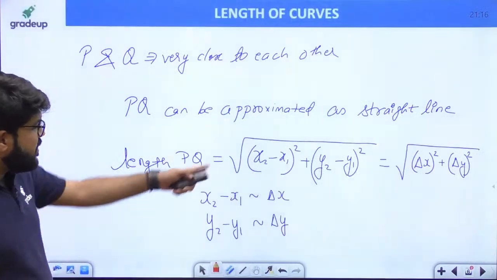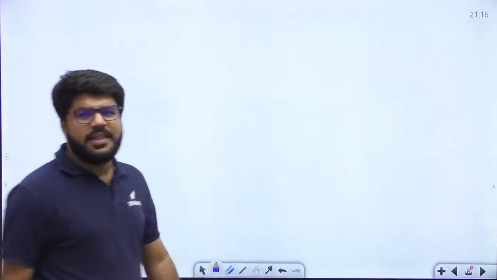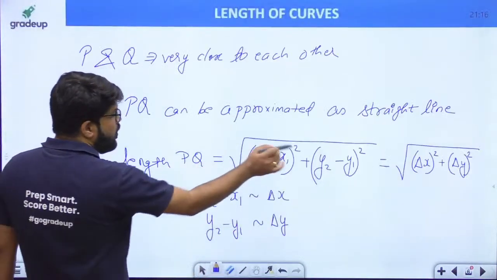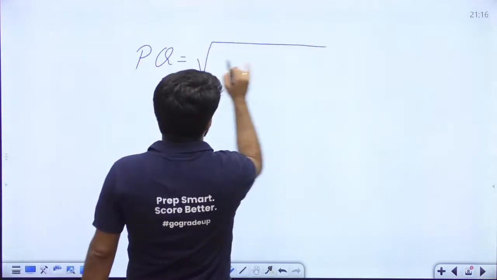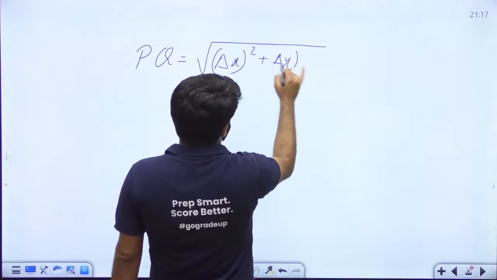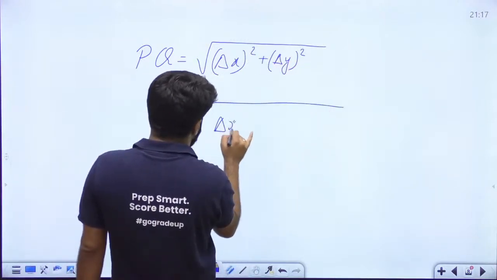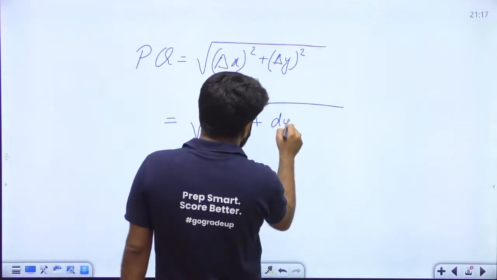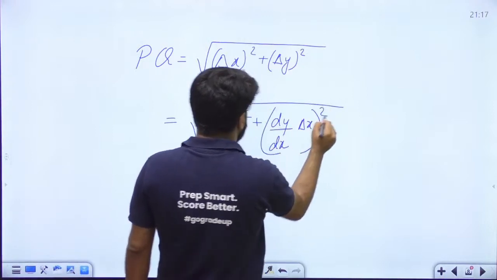And if that is the case, let us substitute in the length formula. Everybody is almost getting the result, and then we will go for the questions. Okay. So according to the distance formula, PQ was equal to root over of delta x square plus delta y square, and that is further equal to root over of delta x square plus, what is delta y, that is dy by dx into delta x, whole square.